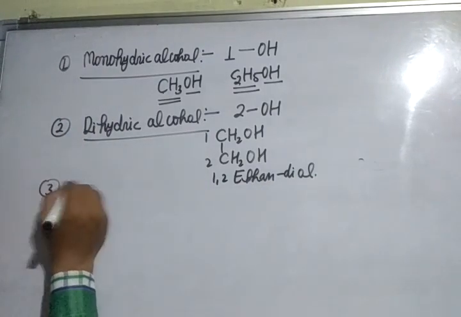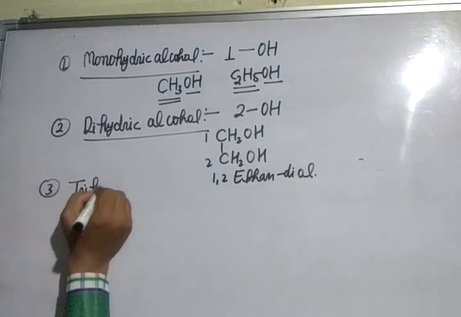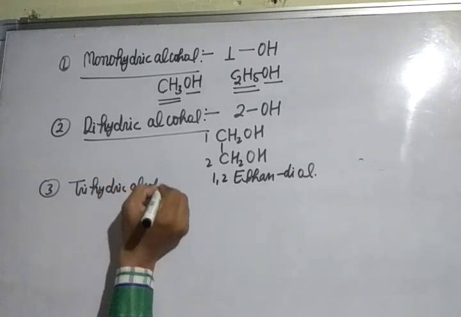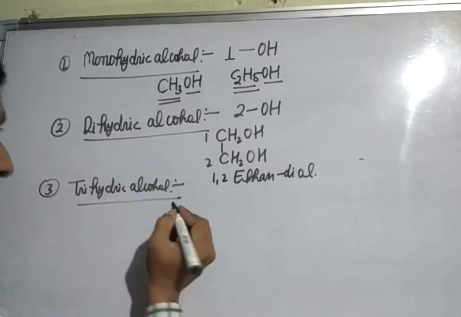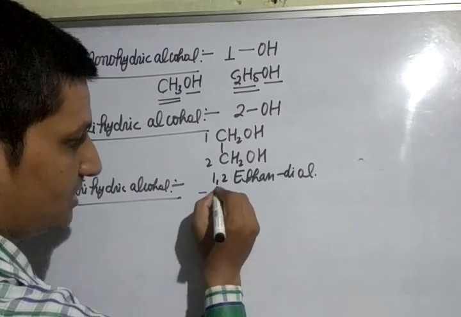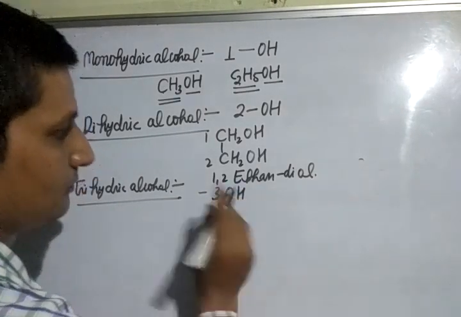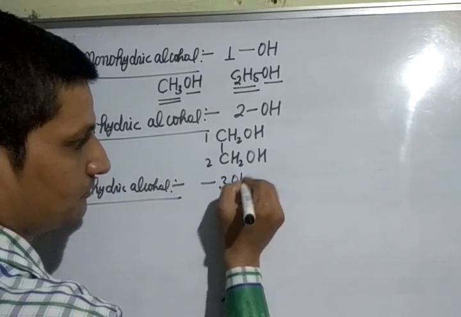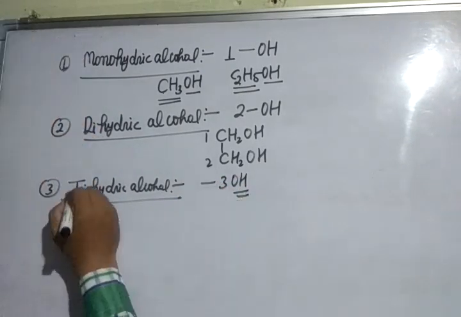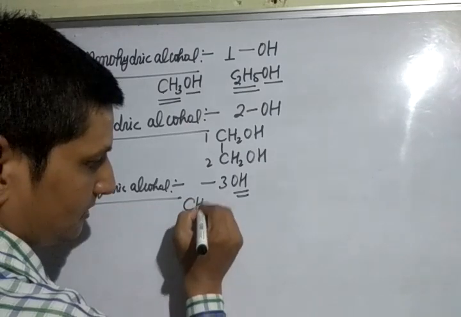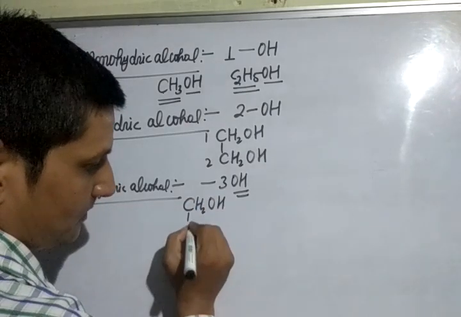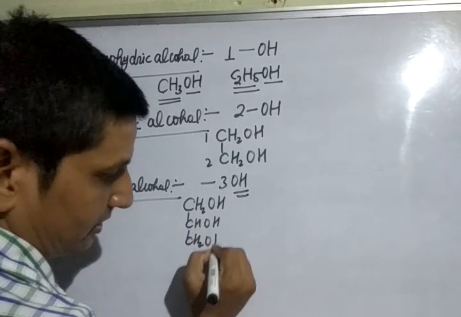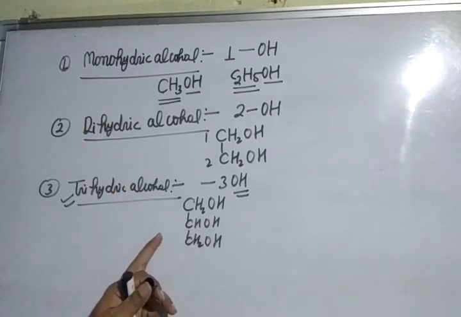Third is trihydric alcohol. Alcohols containing 3 OH groups are called trihydric alcohol. Example: CH2OH, CHOH, CH2OH. Its common name is glycerol or glycerine.